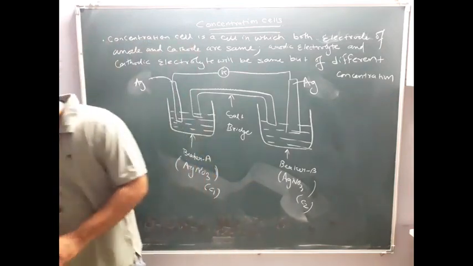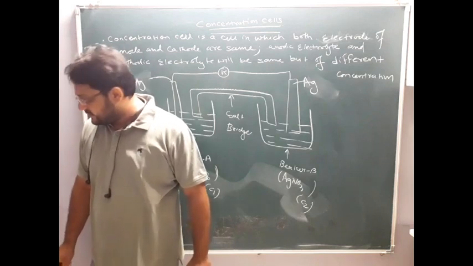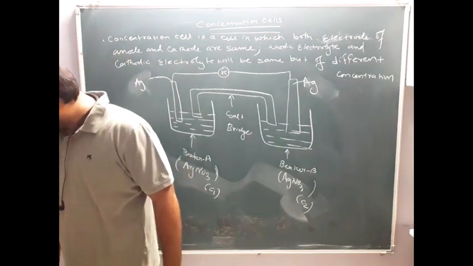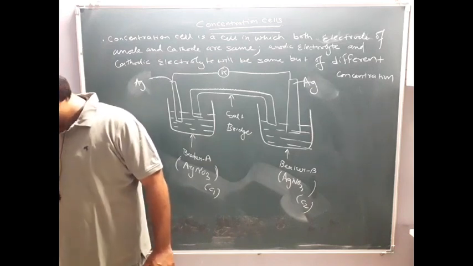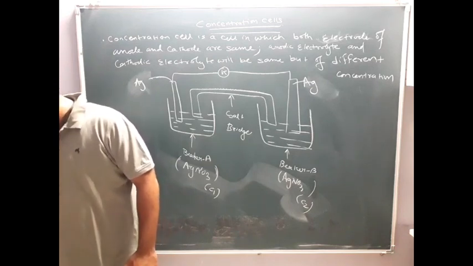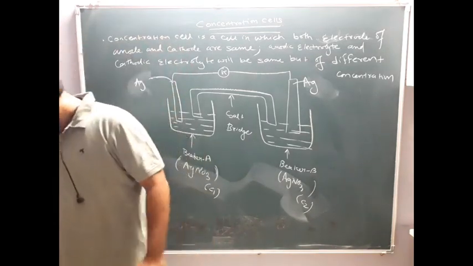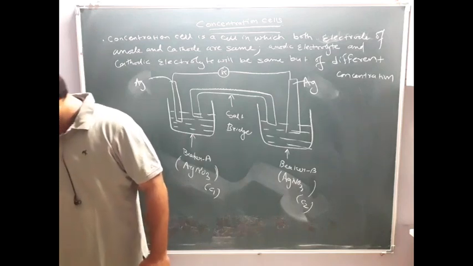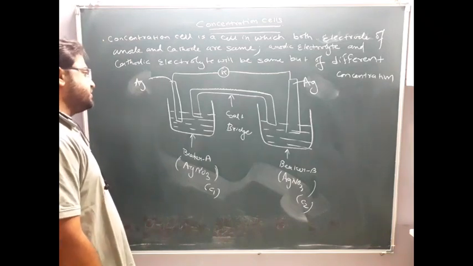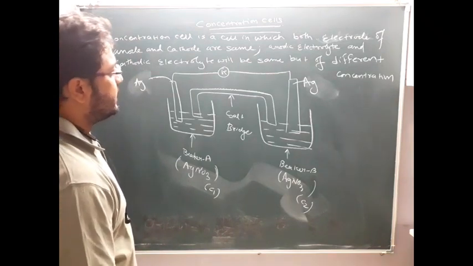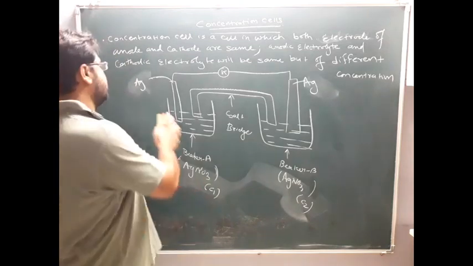Write down the exact definition from the book: a cell in which both electrodes are of the same type, but the electrolyte in which they are dipped will have a different concentration.